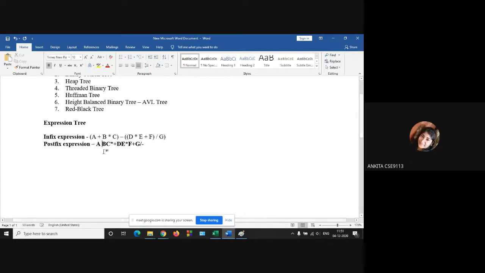So this is the equivalent postfix expression of the given infix one. So in your exam, the infix one is given and you have to generate the expression tree. So first of all, you have to convert the infix expression to the equivalent postfix expression using the stack.